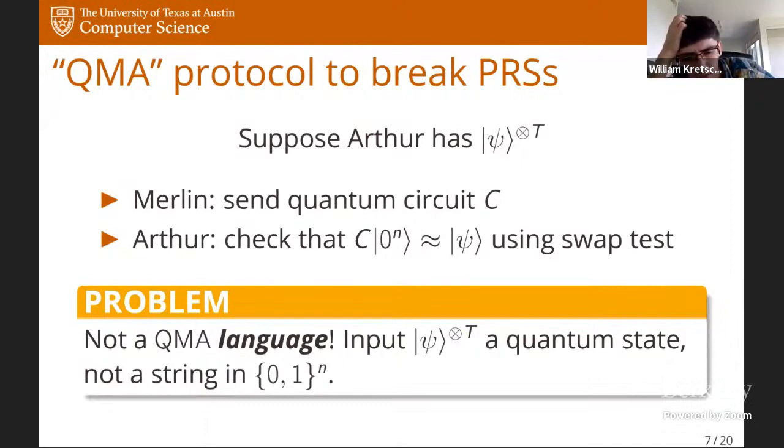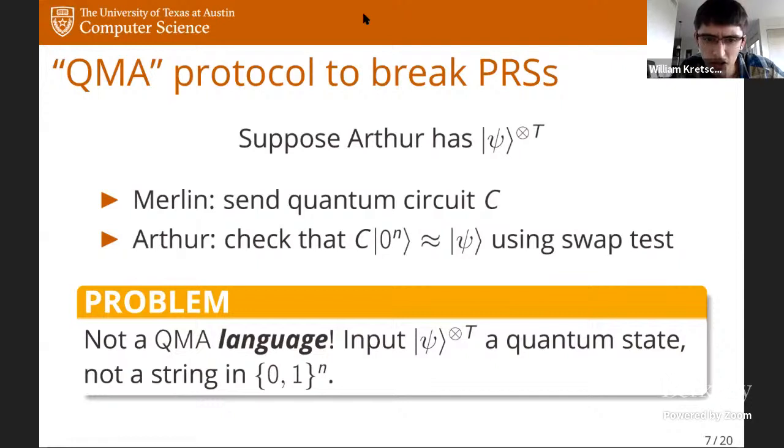And this was actually my original motivation for this work. I realized something weird is going on here. It's not clear if you can reduce this problem of breaking pseudorandom states to any classical decision problem, actually. And so I was wondering, is this just a conceptual issue? Is there maybe a more clever reduction you can construct that would allow you to break pseudorandom states if you could decide QMA problems? So this was my motivation for the work.